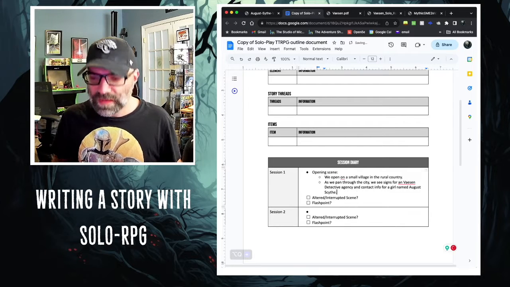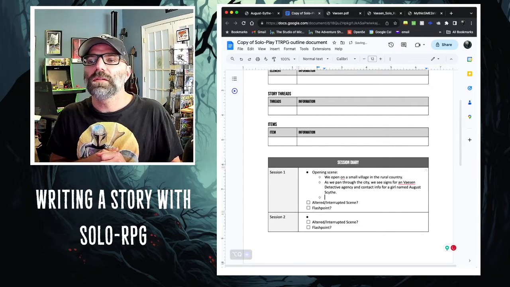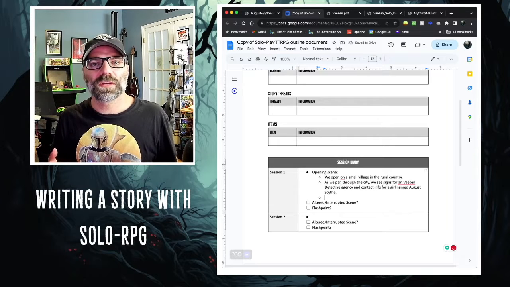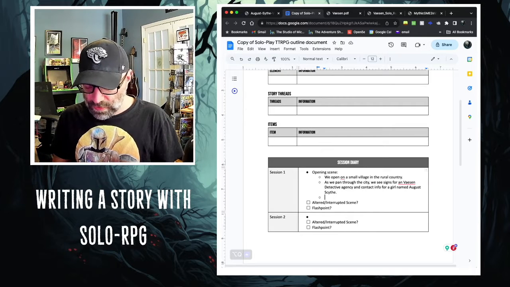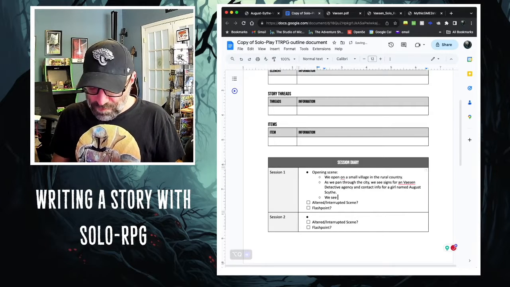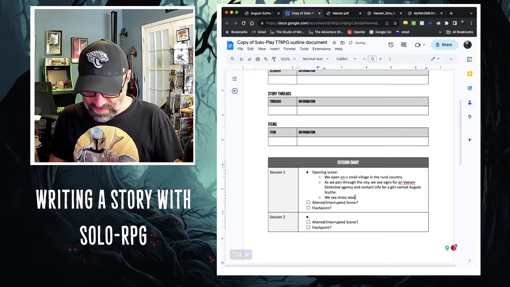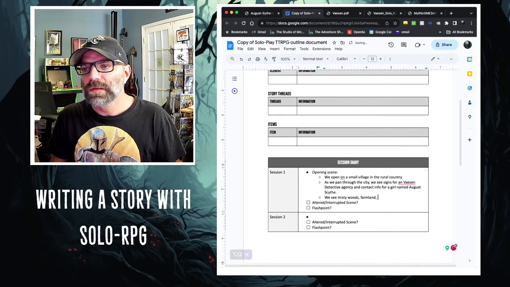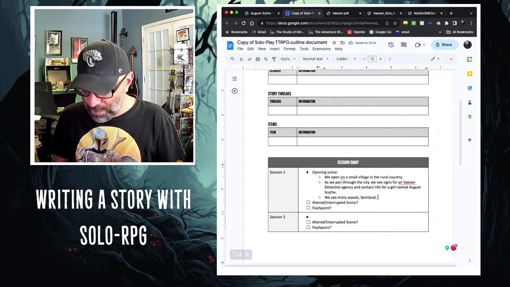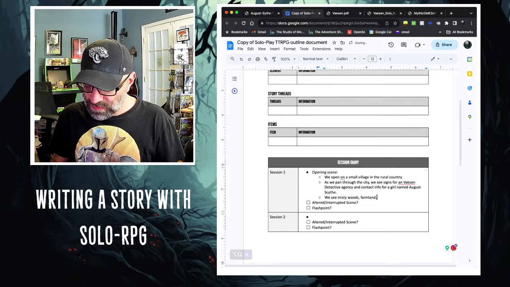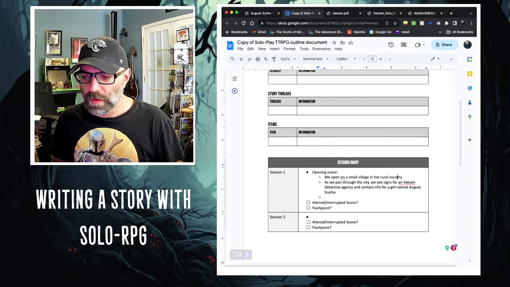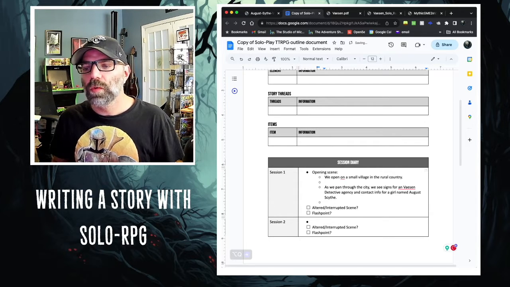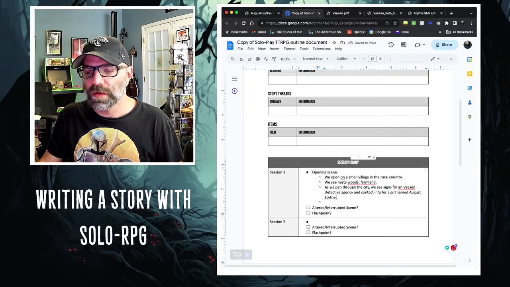What I like about this idea is that we start off with an establishing shot of this rural city. I'm going to notate here, we see misty woods, farmland, and we'll come back to this as I'm building out the story later. But what I also want to show, because remember in the opening scene, we want to begin our setup and do what we might call the outer bounds of the story.